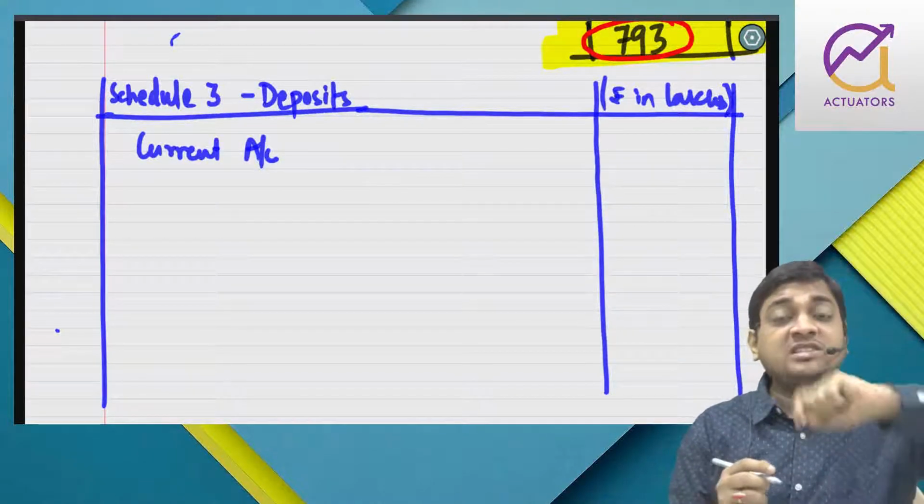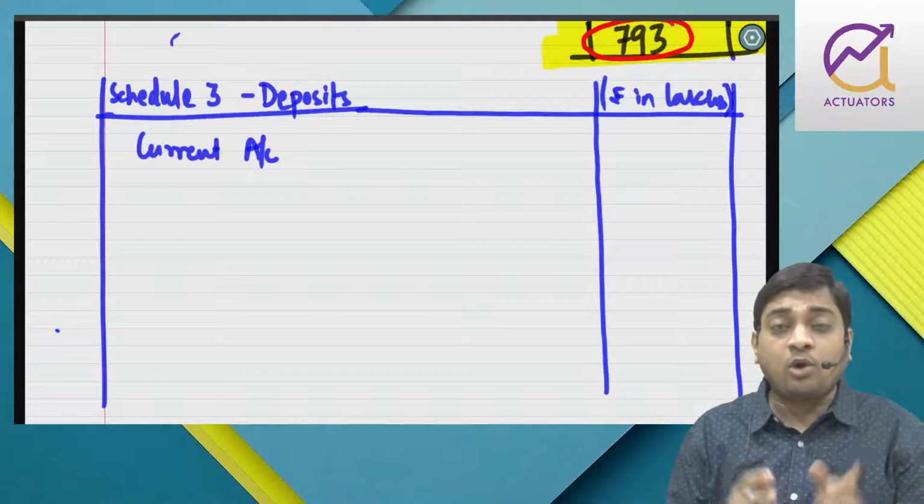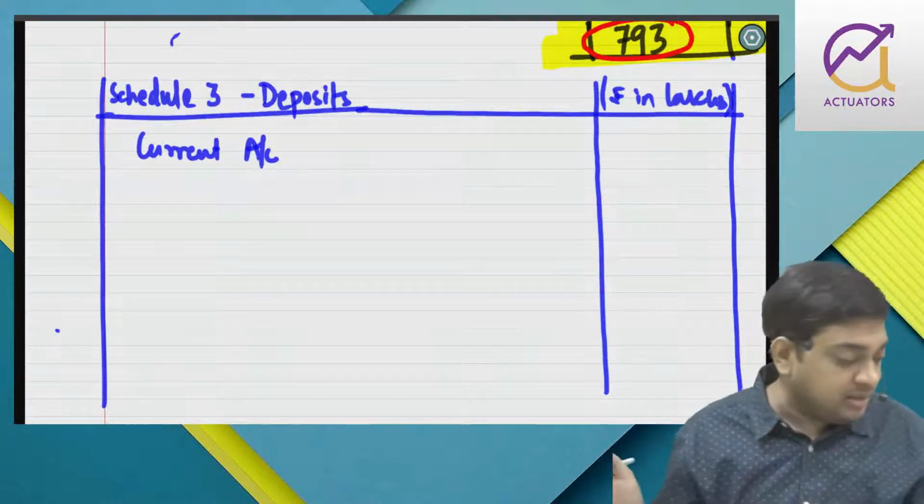The current account which is there on the asset side is overdraft, but we are talking about current account credit, the liability part.